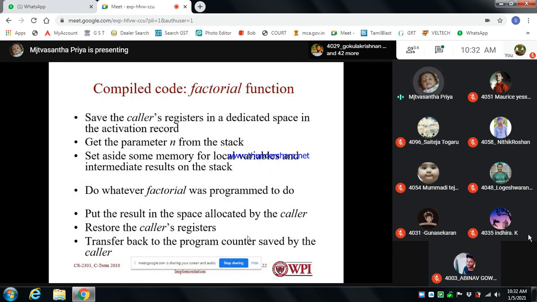It saves the caller register in a dedicated space in the activation record. It gets the parameter from the stack and sets aside some memory for local variables and intermediate results on the stack. Whatever the factorial was programmed to do, it puts the result in the space allocated by the caller, restores the caller register, and transfers back to the program counter saved by the caller.